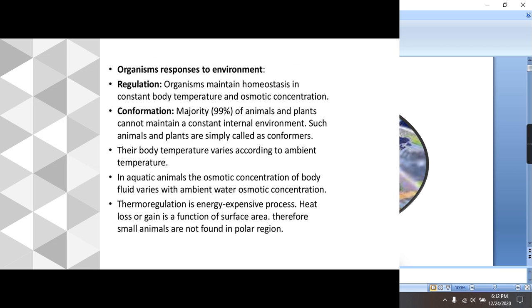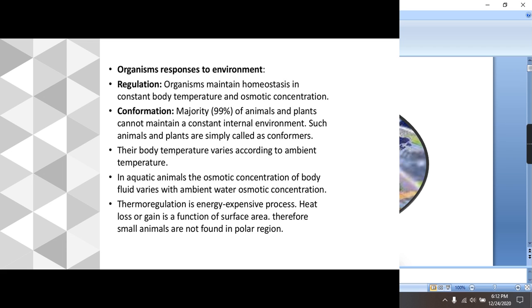Now there is the question of in what way organisms respond to the environment. Actually, there are four ways by which organisms respond to their environment. First is regulation, second is conformation, third is migration, and fourth is suspension. The first one is regulation. The organisms which can maintain homeostasis, meaning which can maintain a constant body temperature as well as osmotic concentration, come under regulation. These are also known as regulators.